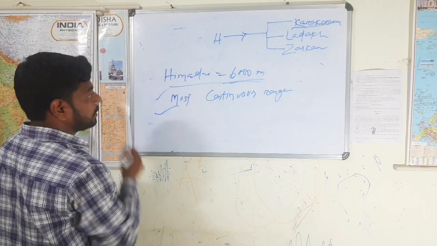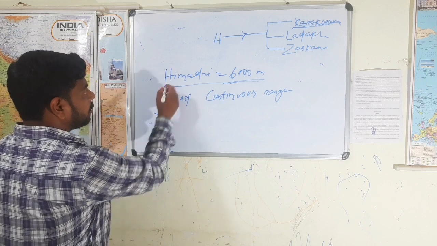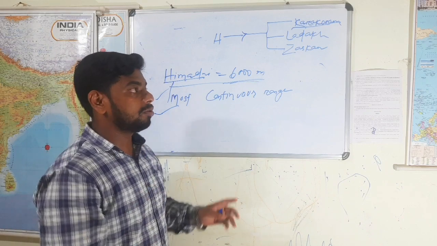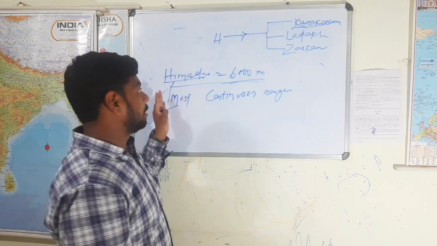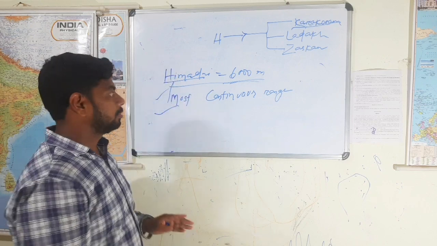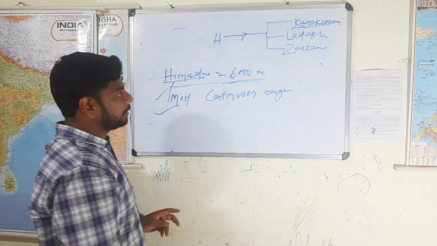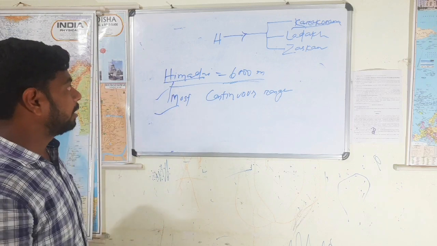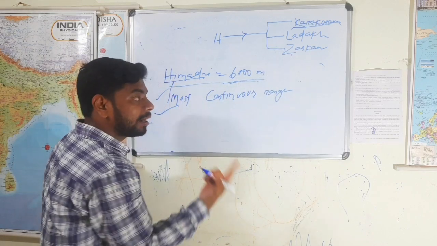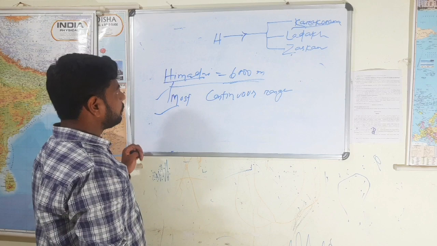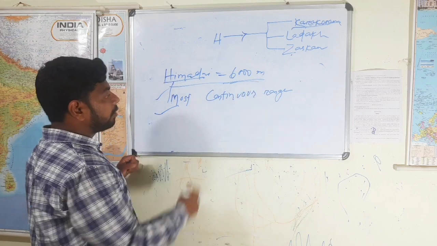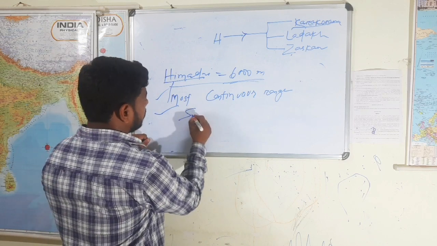In fact, the name Himadri comes from here; one of the research stations located in the Arctic Ocean is named Himadri. Okay. Himadri is located between the Jaskar range and Himachal. In Himadri, as I told, Mount Everest is there. Mount Everest is known as Sagarmatha.